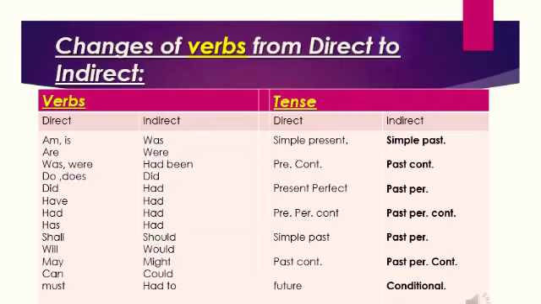When the reporting verb is in the past tense, the tense of the verb in the indirect speech is back shifted, becomes more past. For example, if the direct speech is in the simple present tense, then the indirect speech will become simple past tense. Similarly, present continuous will become past continuous, present perfect will become past perfect, present perfect continuous will become past perfect continuous, etc. as follows by this table.